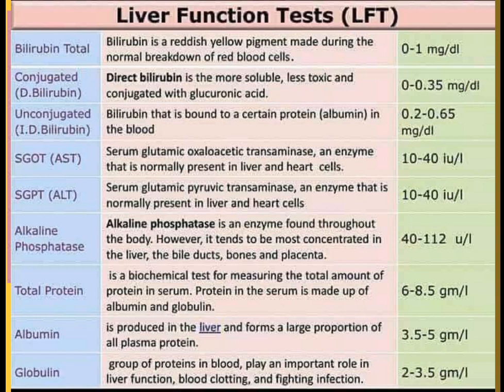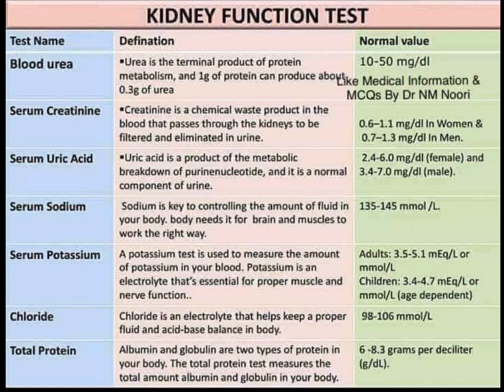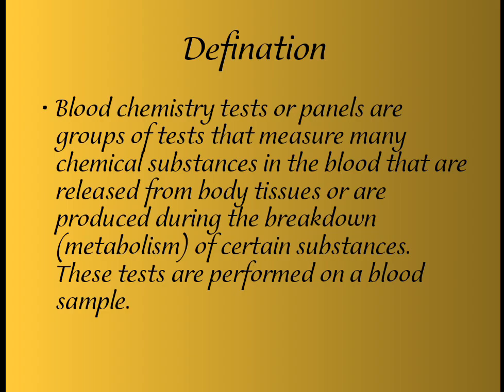When doctors recommend an LFT, many people wonder what an LFT is and which organ this test is for. This is the liver function test, and the kidney function test is our kidney test. Its parameters are urea, creatinine, uric acid, sodium, potassium, chloride, and total proteins.